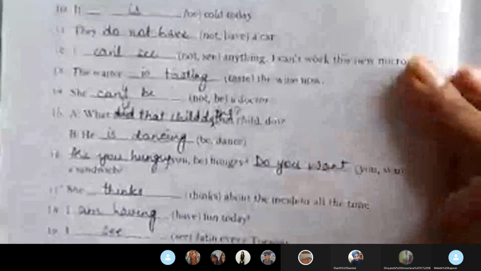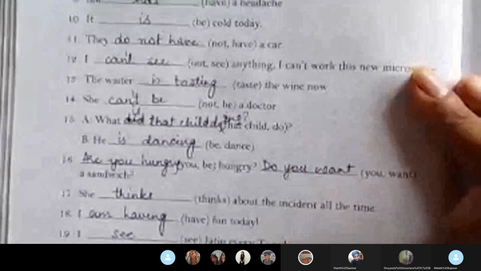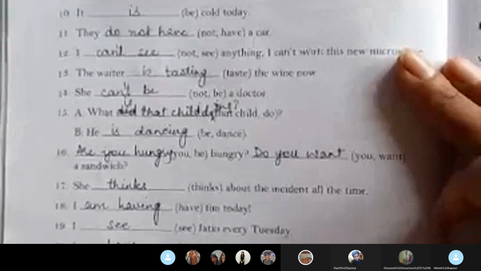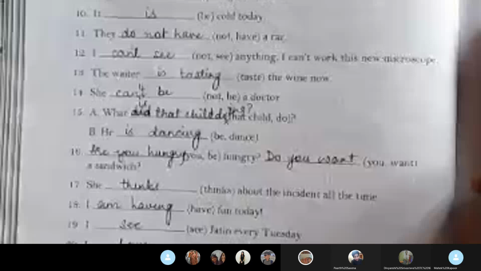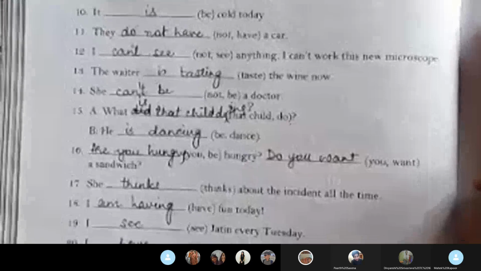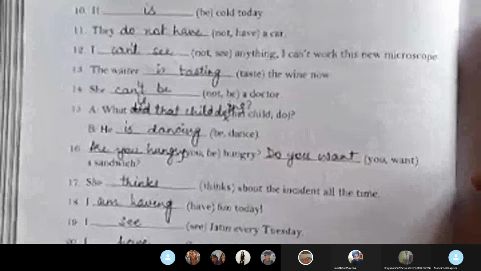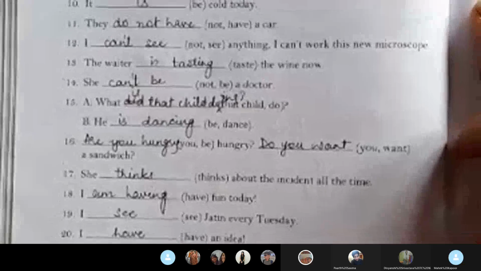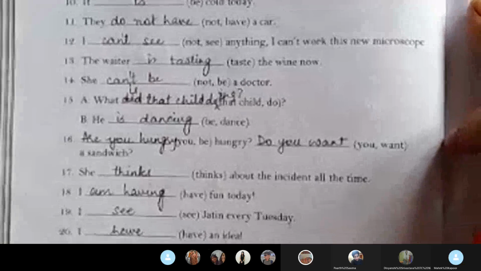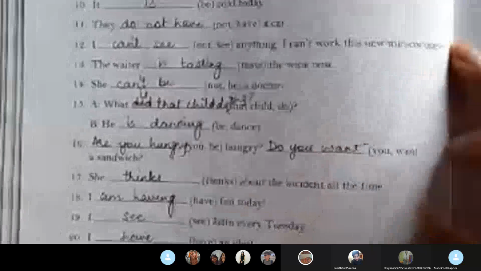Moving further. Number 9, she has a headache. Number 10, it is cold today. Number 11, they do not have a car. Number 12, I can't see anything. I can't work this new microscope. Sorry.